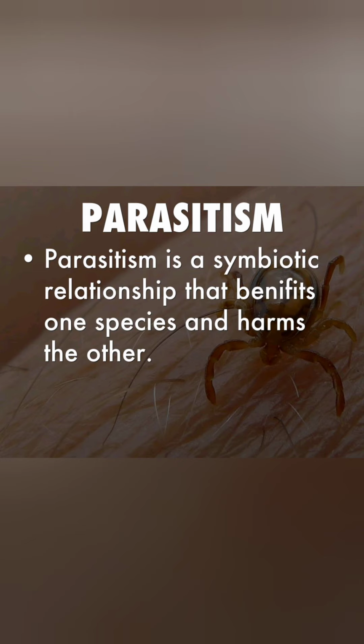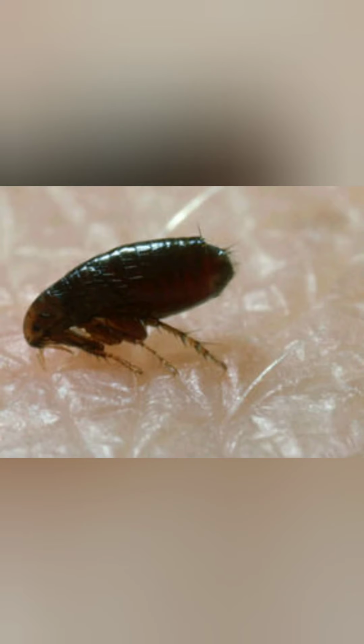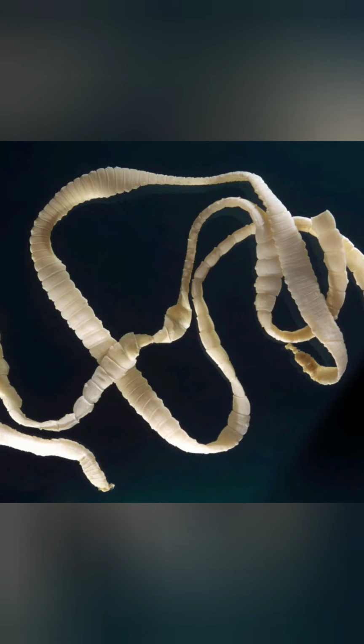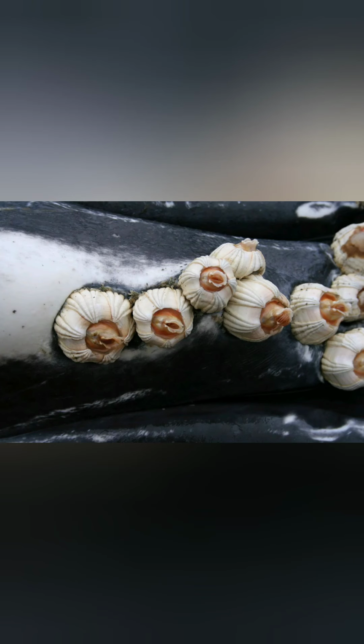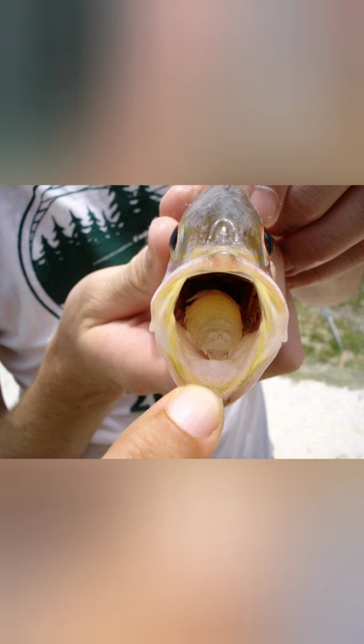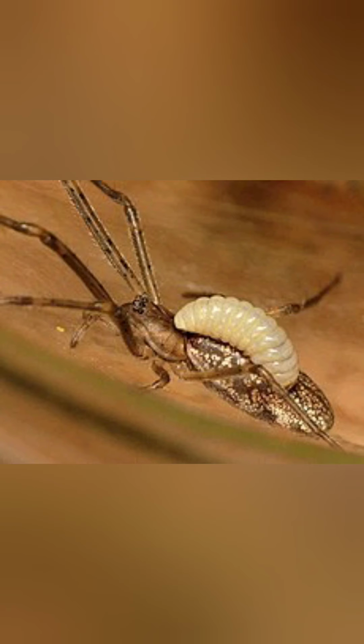Some other examples of parasites are fleas, ticks, tapeworms, and barnacles. These parasites live on or in the body of their host.